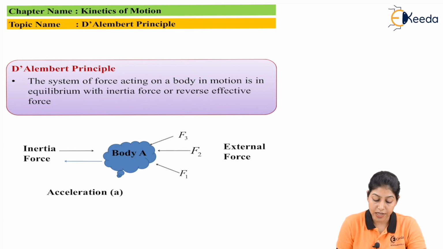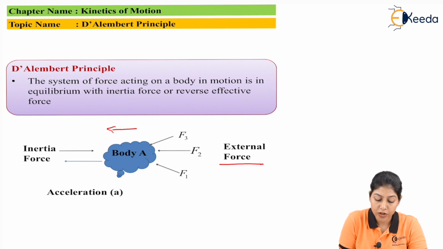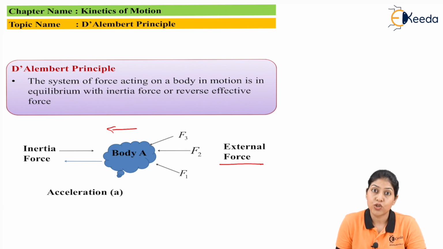Here we consider a body which is initially in rest condition, and we apply a number of forces F1, F2 and F3, which represent the system of forces. These are the external forces, and after their application this body will try to move in the direction of force.